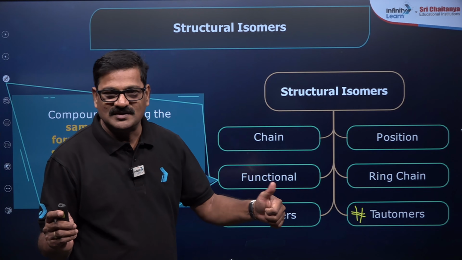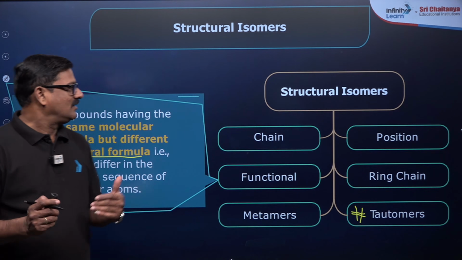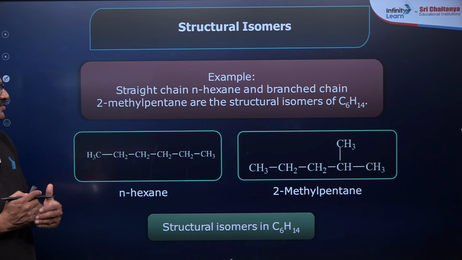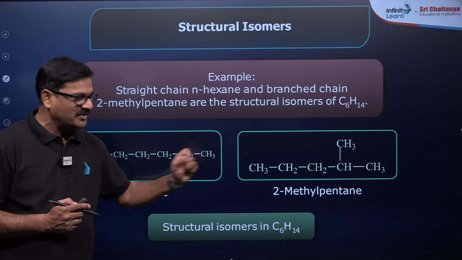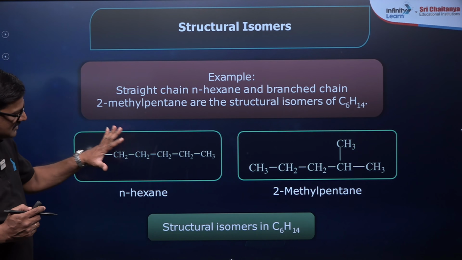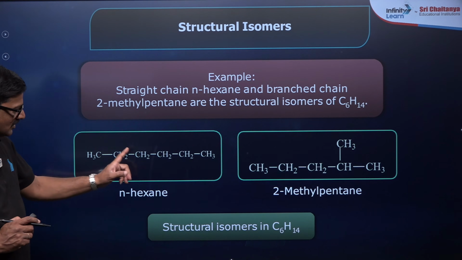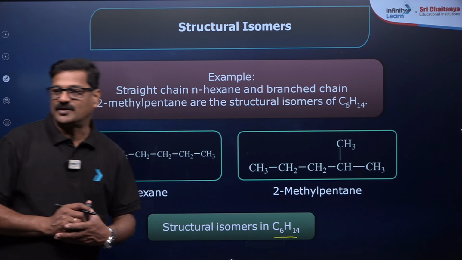Let us move ahead. Example of structural isomerism: this is n-hexane, this is 2-methylpentane. What makes the basic difference? You have to observe: both have C6H14.